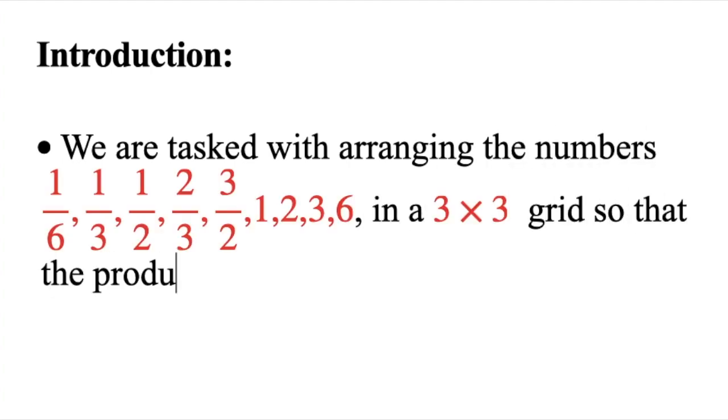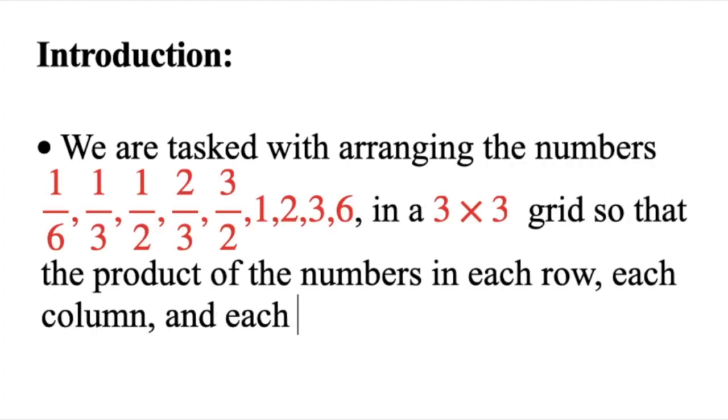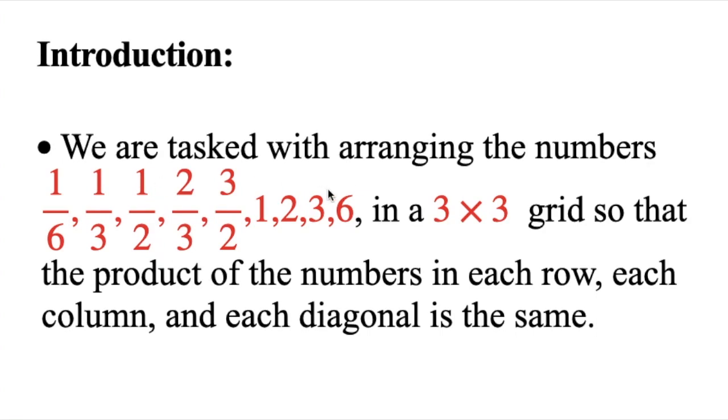In today's video, we are going to solve this magic product grid puzzle. So let's dive into it. We have these 9 numbers and we need to plug them into a 3 by 3 grid. The condition is that each row, each column, and each diagonal has the same value: the product of all the numbers in each row, in each column, and in the diagonal is equal.